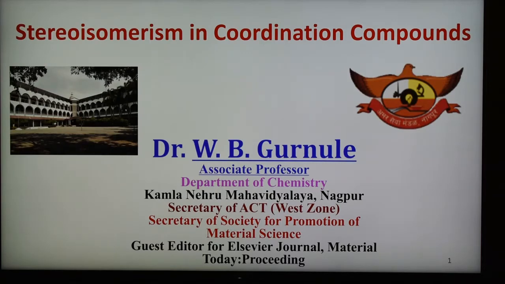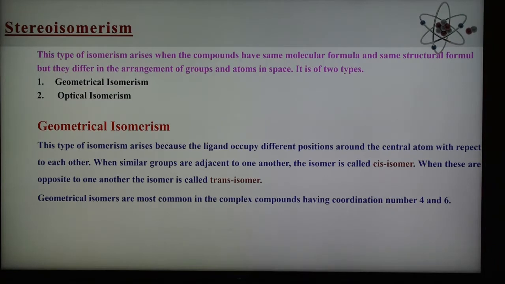Today we are going to discuss what is meant by geometrical isomerism, with examples. In geometrical isomerism, they also have the same formula but different arrangement of groups of atoms in space. The details about geometrical isomerism we are going to discuss in today's presentation.